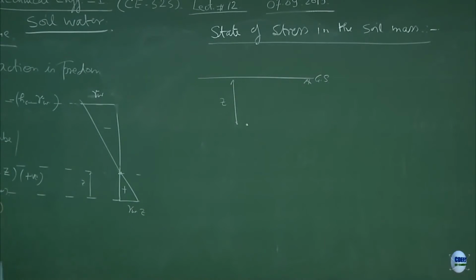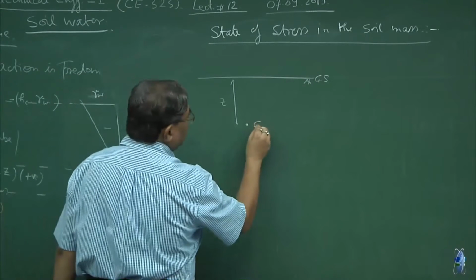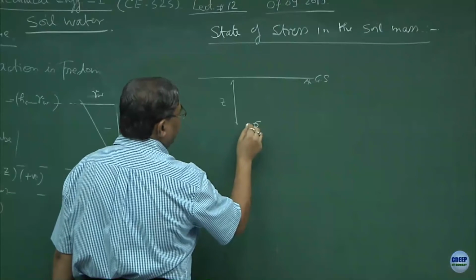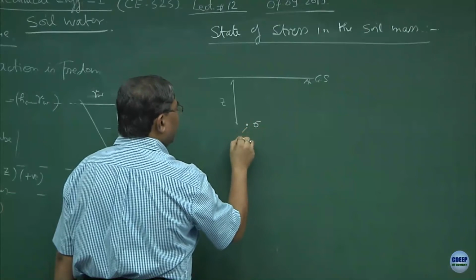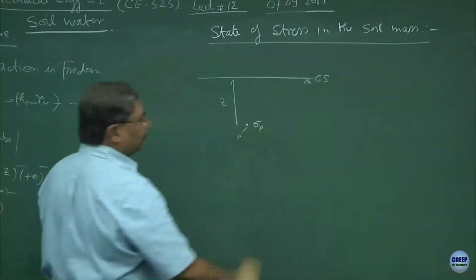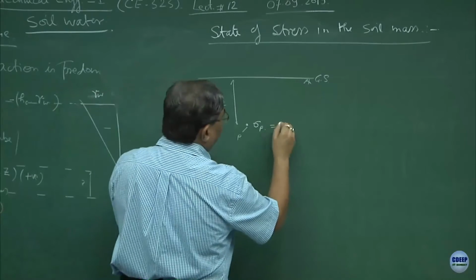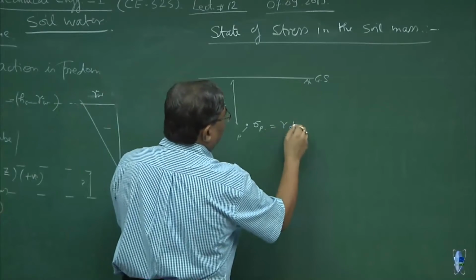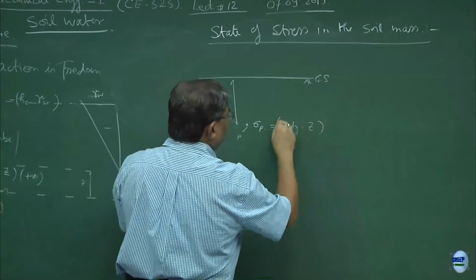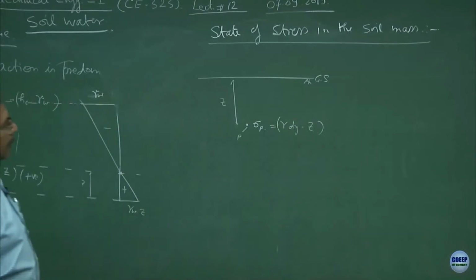Now, this state of stress is normally defined as sigma. If I define this as, let us say, point number P, sigma P, as long as it is dry, sigma P will be equal to gamma dry into Z. This is the state of stress at this point.